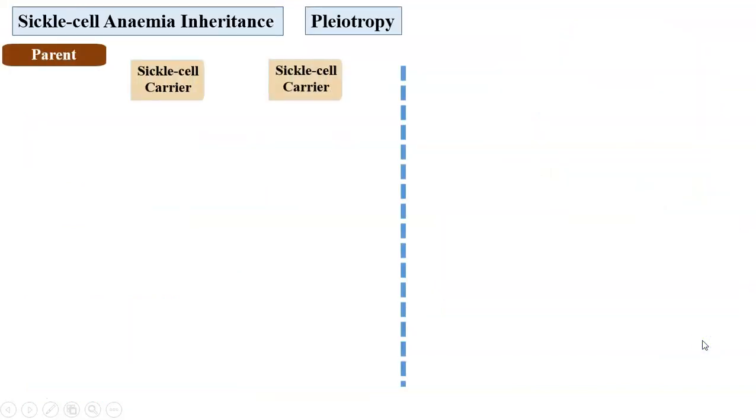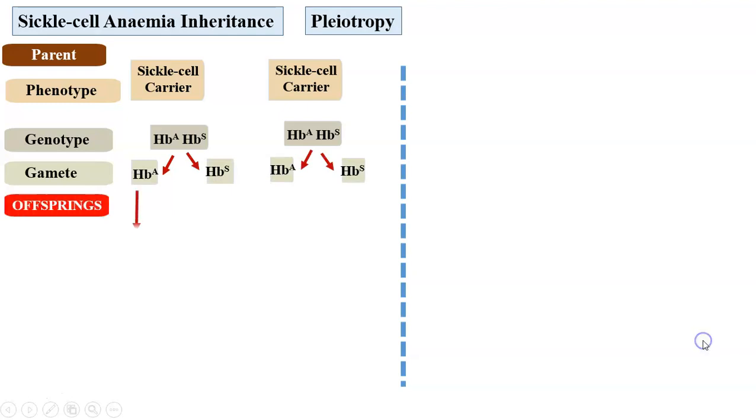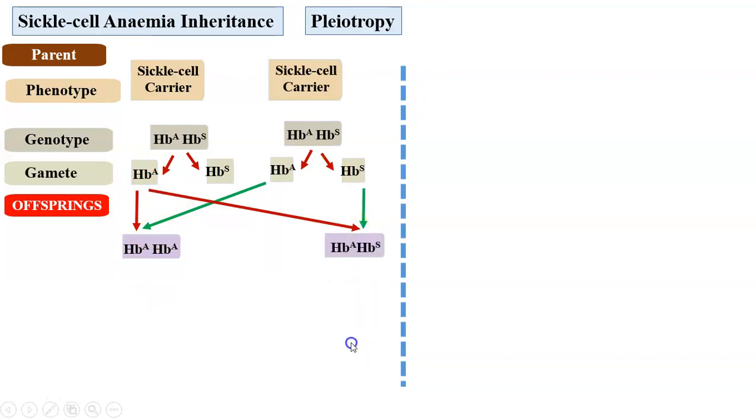When sickle cell carrier parents are considered, we get HbA HbS as the genotype. There are two types of male gametes and two types of female gametes. To get the offspring, suppose this is a male gamete that unites with this female gamete, then this will be the offspring. If this male gamete unites with this female gamete, then this offspring.